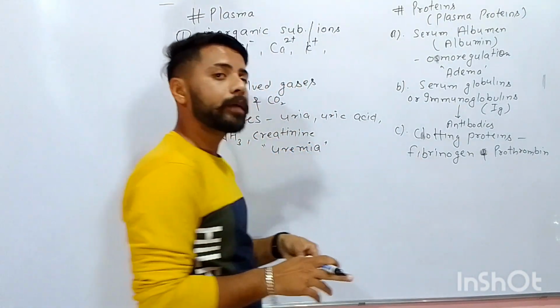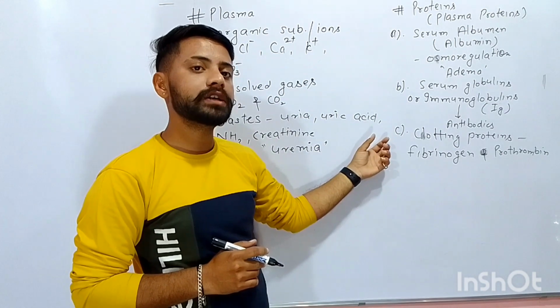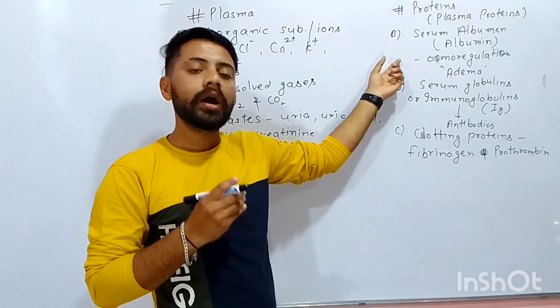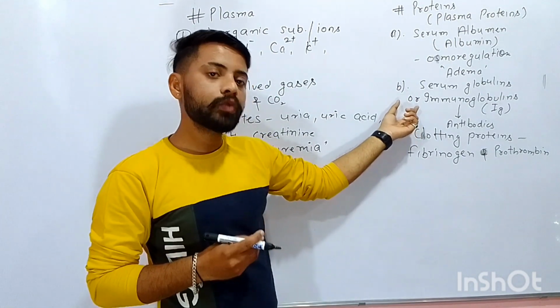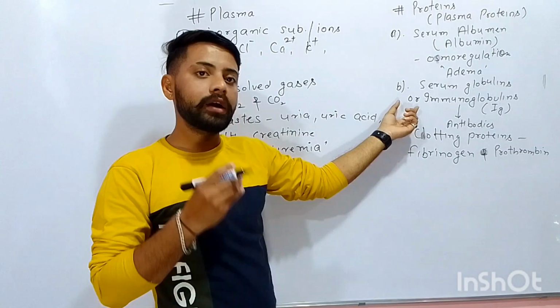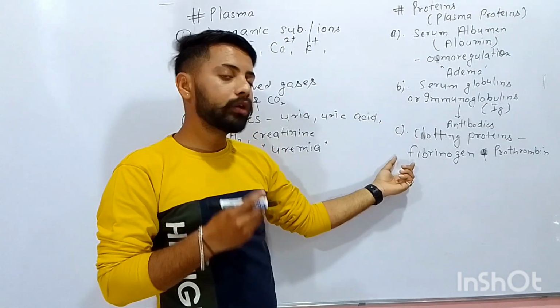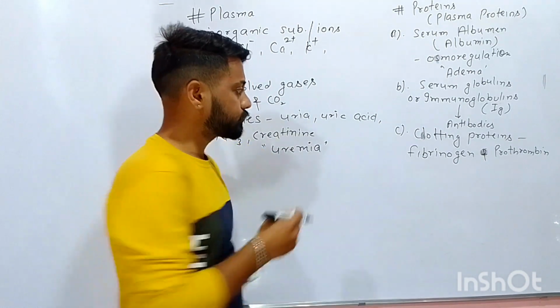So these are three types of proteins, or we can say the plasma proteins, which are present in the plasma. The first one is serum albumin, which helps in maintaining osmoregulation. Serum globulins act as antibodies and as the defense mechanism of our body. Next are clotting proteins, which help in blood clotting.